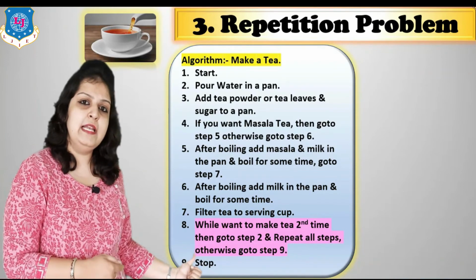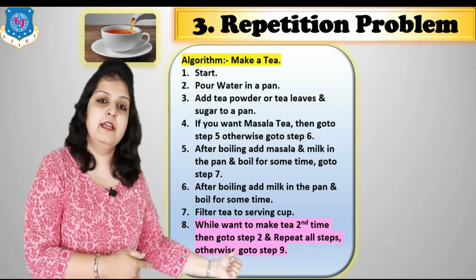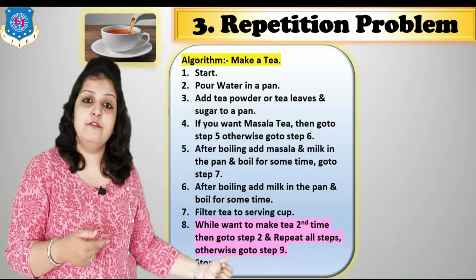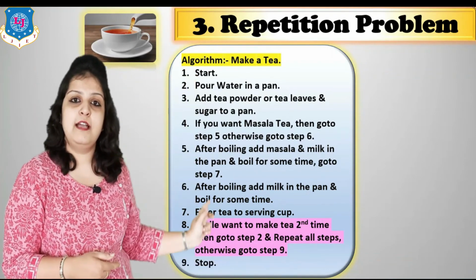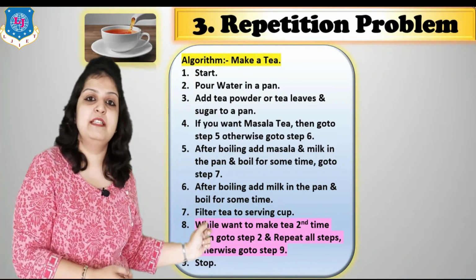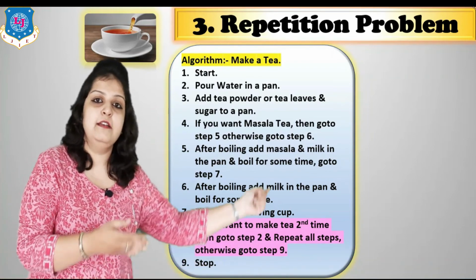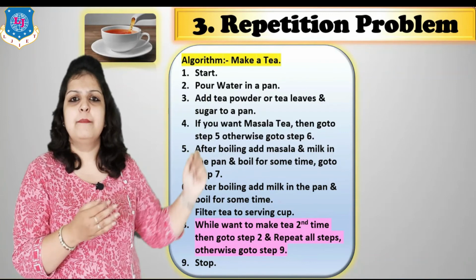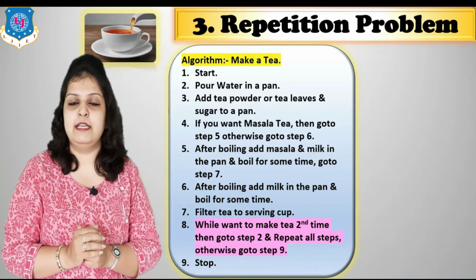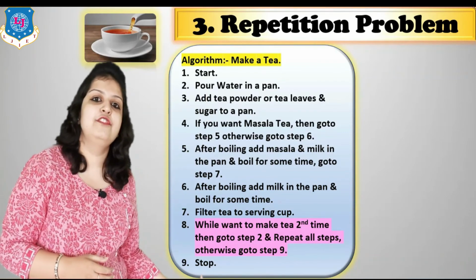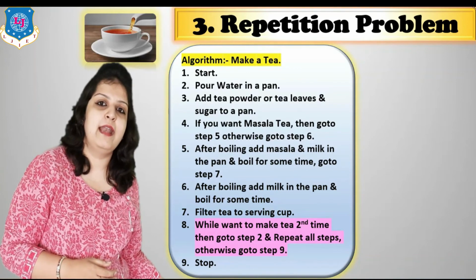When we want tea a second time, what do we have to do? We have to follow all the steps, step number 2 to step number 7, again. So we have to go again to step number 2. But if you don't want tea a second time, then we just go to step number 9.